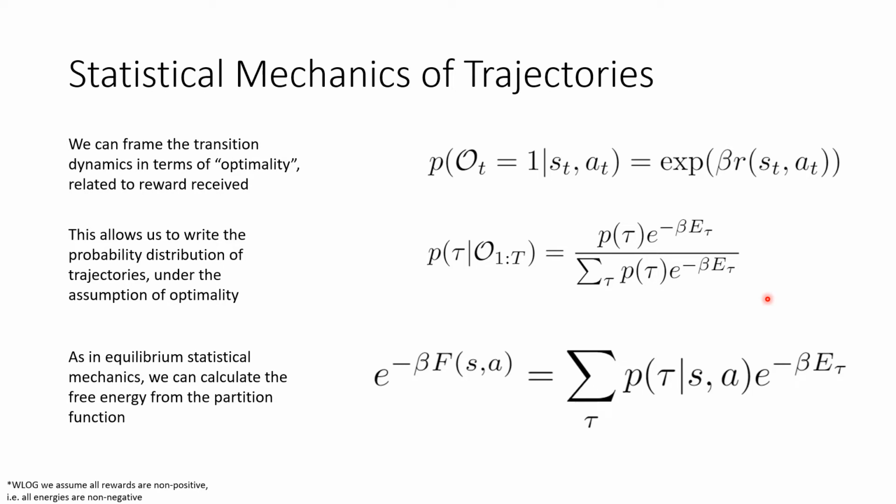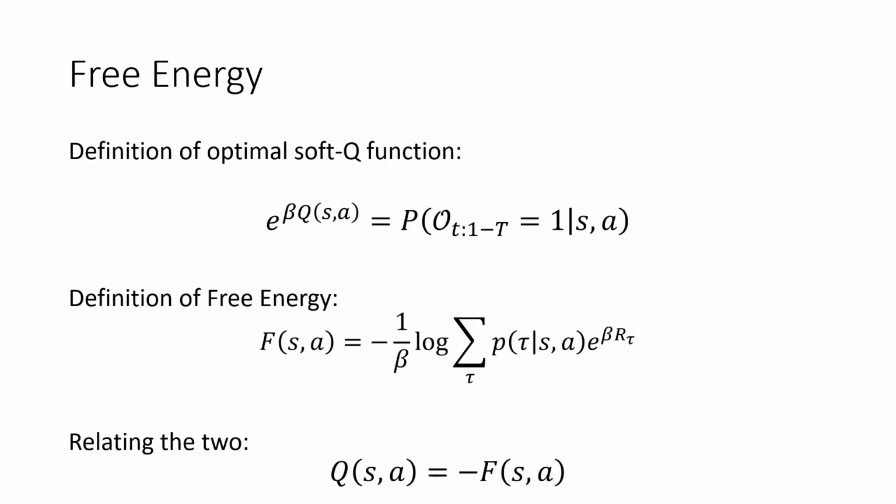Now, looking at the probability of optimality for an entire trajectory, we notice that the denominator represents a partition function, and through statistical mechanics, we define a free energy in the following way. Now, using the definition of the optimal soft Q function from MaxEnt RL, we notice a striking similarity to the free energy in the previous slide. In fact, we find that the soft Q function is simply the negative of the free energy. Therefore, we're motivated to attack this MaxEnt RL problem by finding this free energy from a physics perspective.